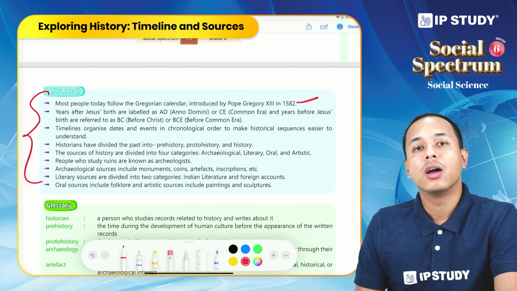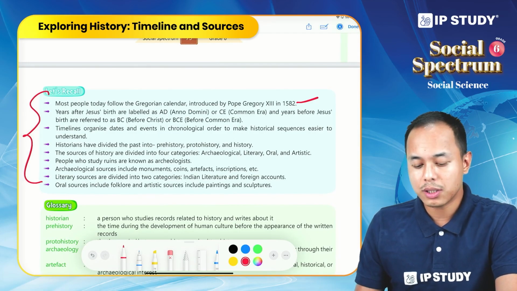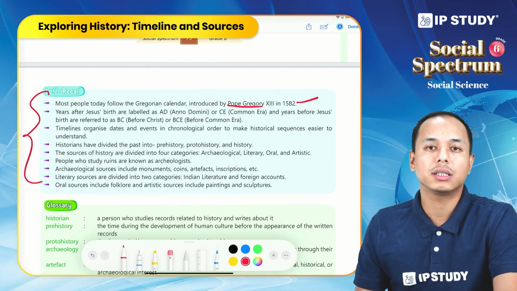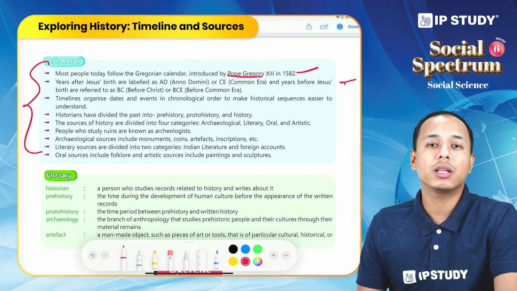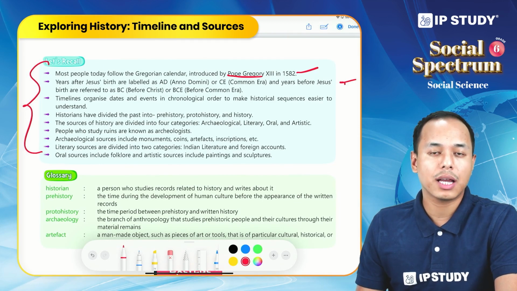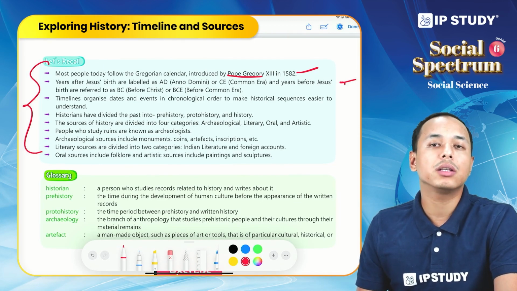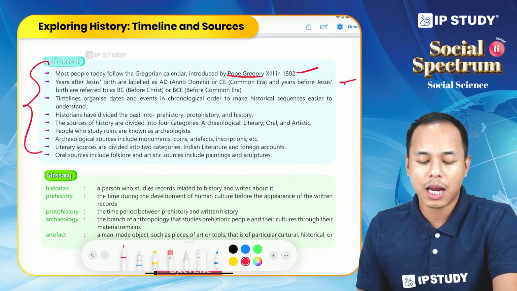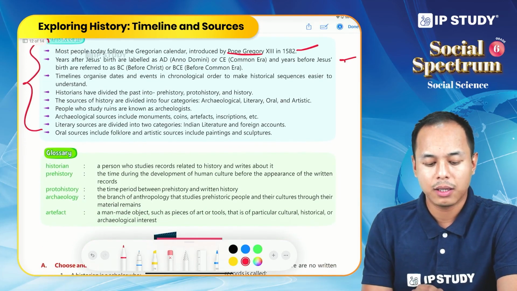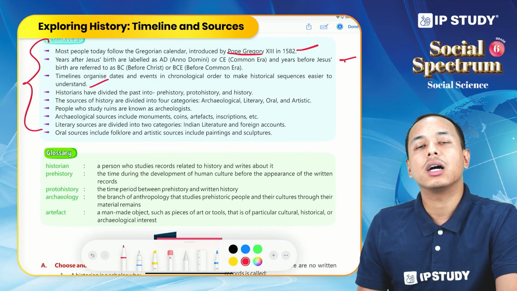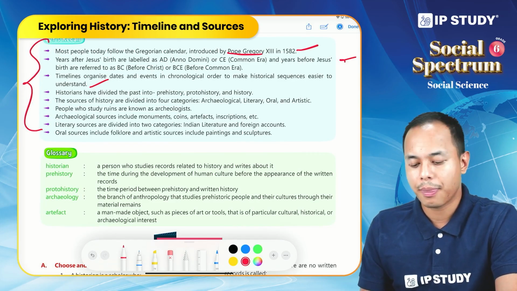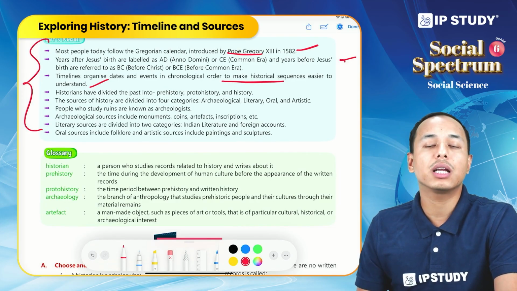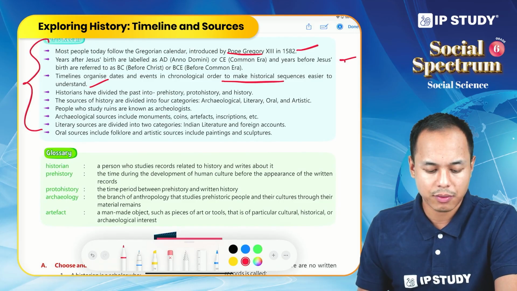First point, today we follow the Gregorian calendar. It was introduced by Pope Gregory XIII in 1582. All the periods before the birth of Jesus Christ are called Before Christ or Before Common Era, and all the years after the birth of Jesus Christ are called Anno Domini or Common Era. A timeline organizes dates and events in chronological order and helps us make a correct historical sequence.